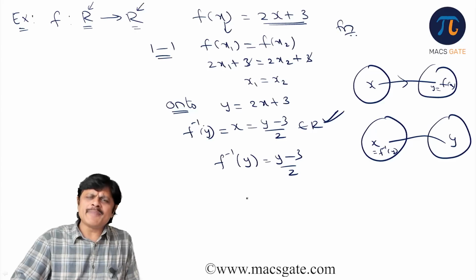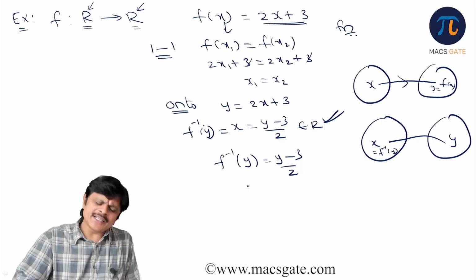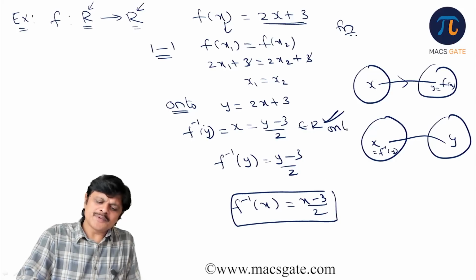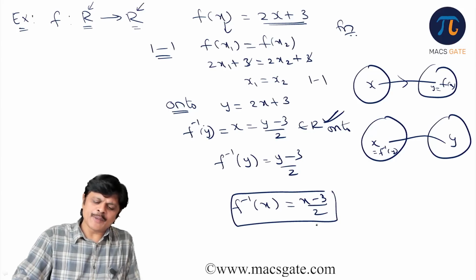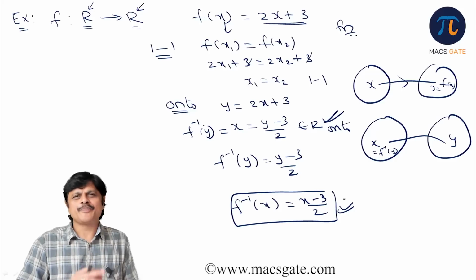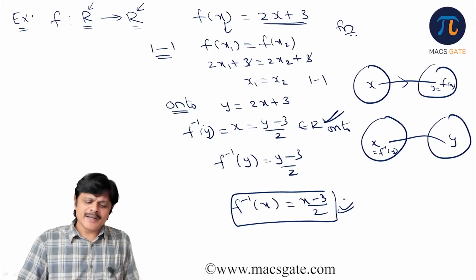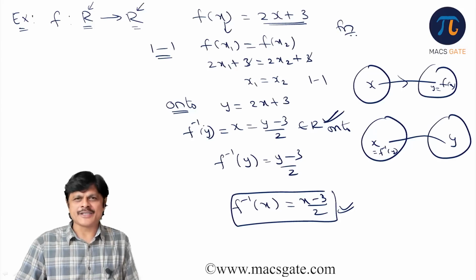This y is a dummy variable. You can put t, p, l, anything. You can put x also. x minus 3 by 2. Because it is onto and 1-1, we are able to find the inverse of the function.